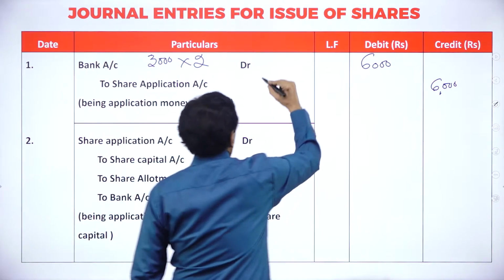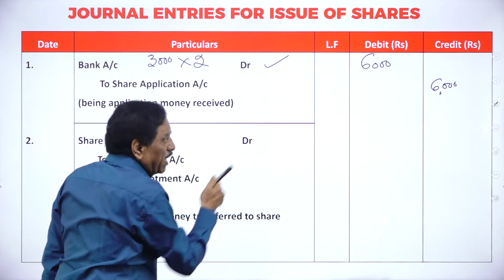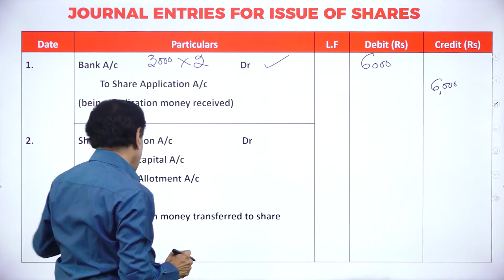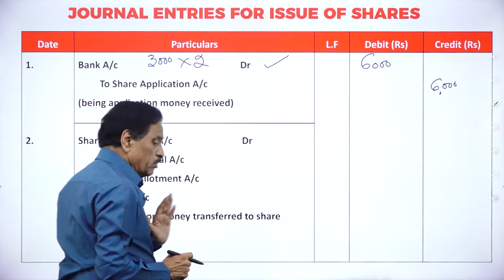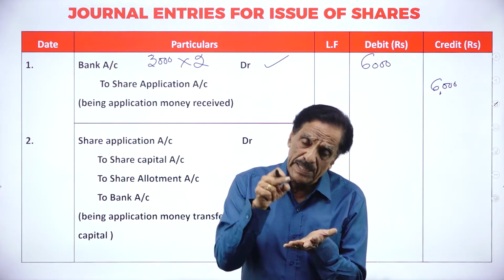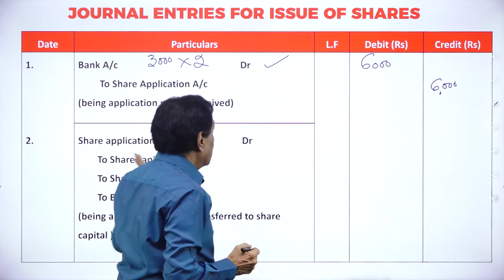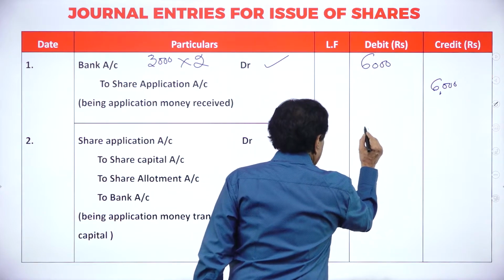Now, how much money did you receive? 6,000. What's the next entry? Share application account debit, to share capital, to share allotment, to bank account. How many applications rejected? 600. How many applications excess is there? 400. That is adjusted to allotment account. Share application account debit 6,000.